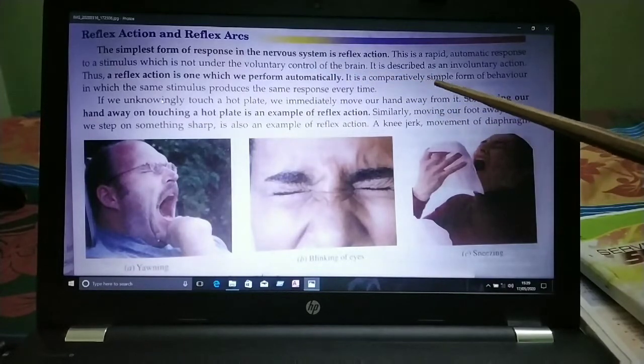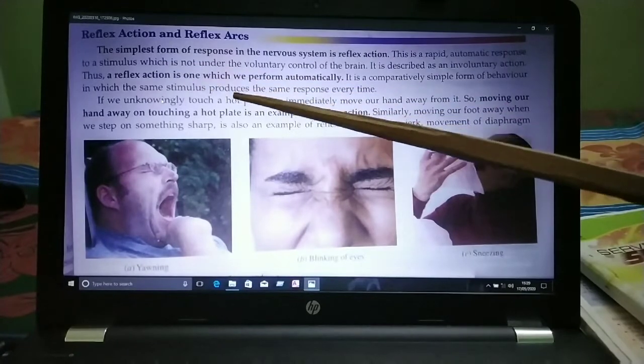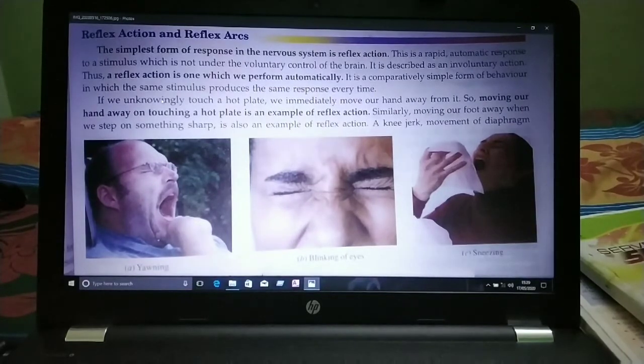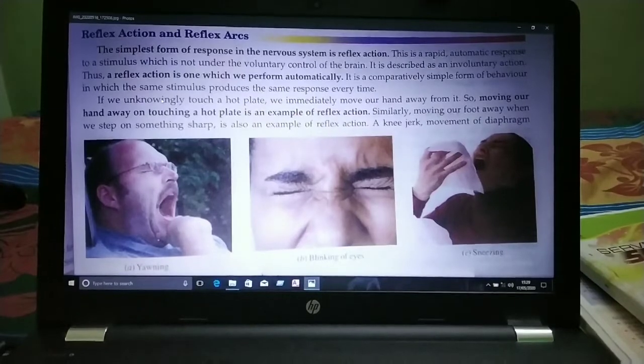It is a comparatively simple form of behavior in which the same stimulus produces the same response every time. In the previous class I told you, if we unknowingly touch a hot plate, we immediately move our hand. Moving our hand away on touching a hot plate is an example of reflex action.